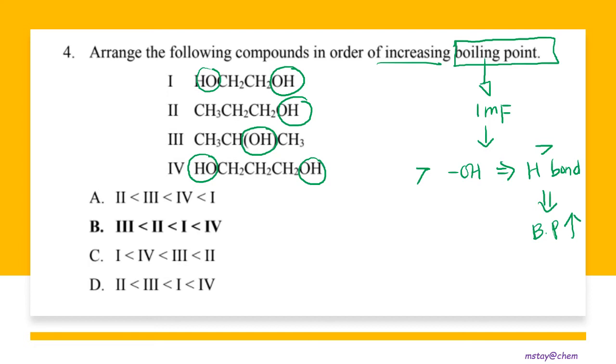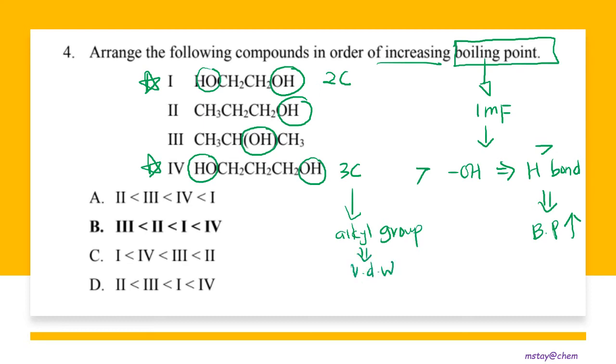So now we look at what's the difference between compound 1 and compound 4. Definitely this one has 2 carbon, and then compound 4 has 3 carbon. The carbon group here we consider the alkyl group, and the alkyl group we relate with the van der Waals force.